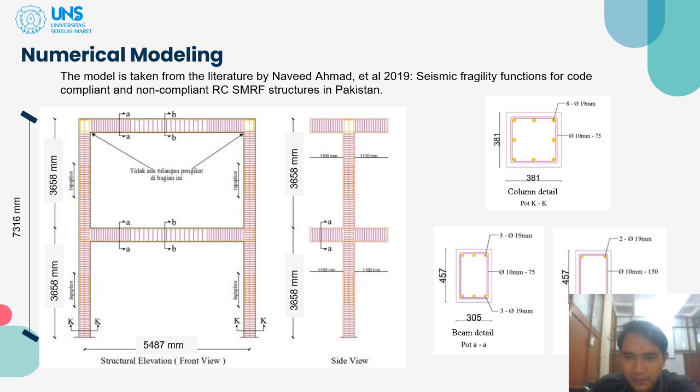And this the column detail which have a dimension of 381 mm by 381 mm, and beam detail have a dimension of 305 mm by 457 millimeter.